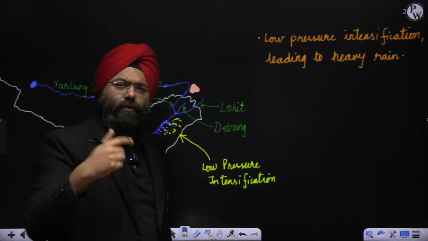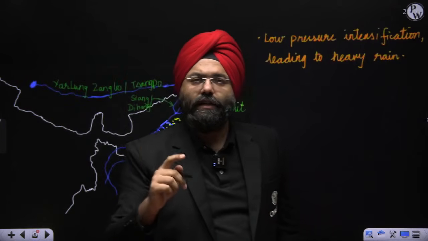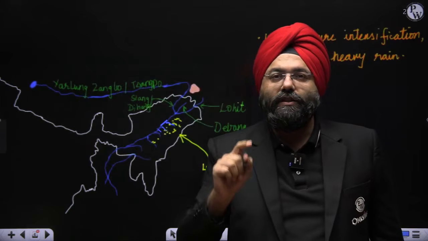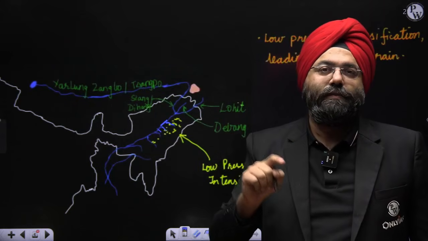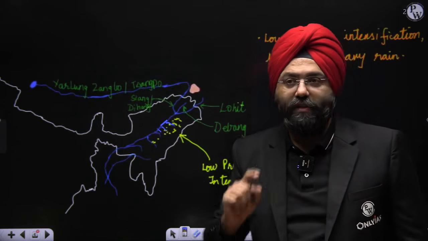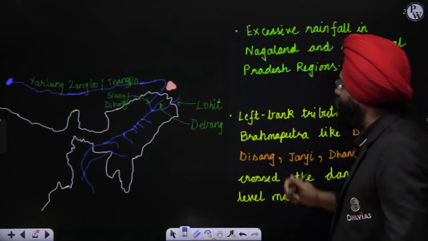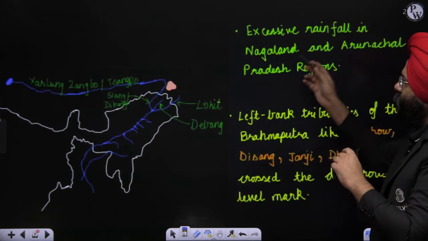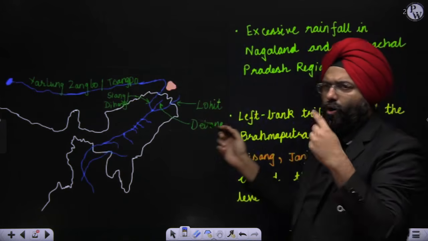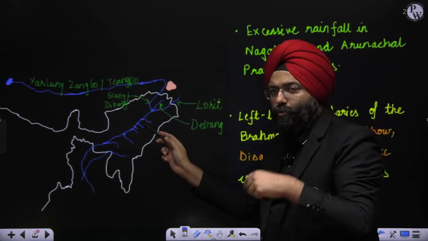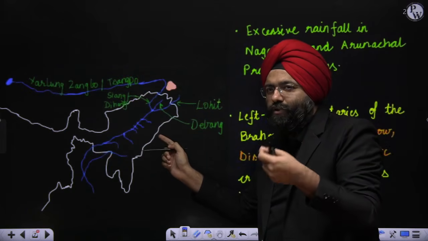That is why many of you are talking about the Assam floods, correct. But the important thing is the regions in Nagaland are also experiencing a similar situation. It is because of the extreme rainfall that happened in this region. Now, let's see. The excessive rainfall in the Nagaland and the Arunachal Pradesh region along with the Assam region have led to a lot of water entering these small tributaries also.